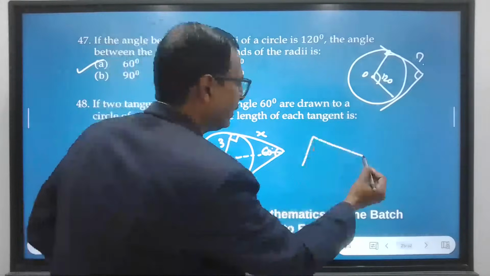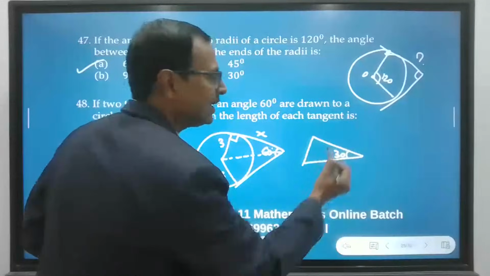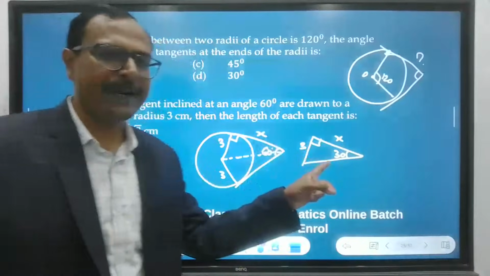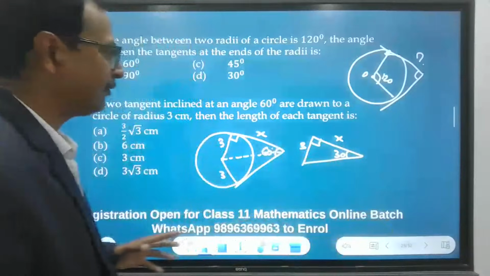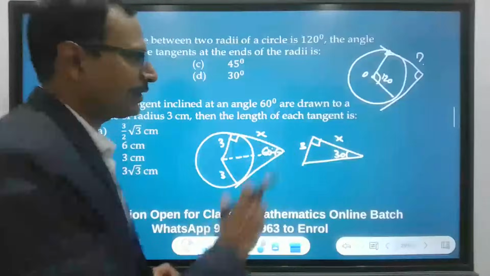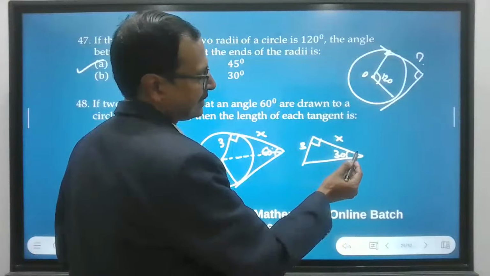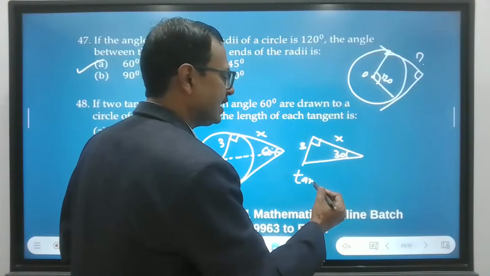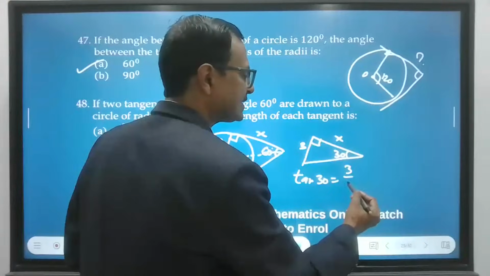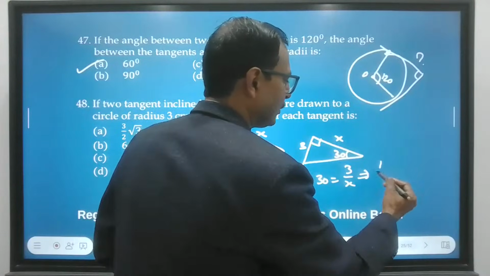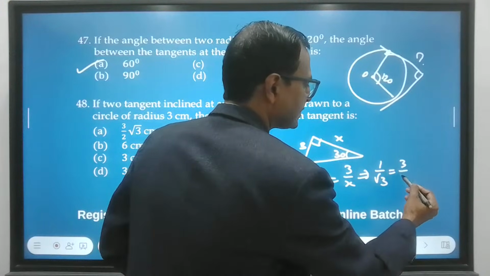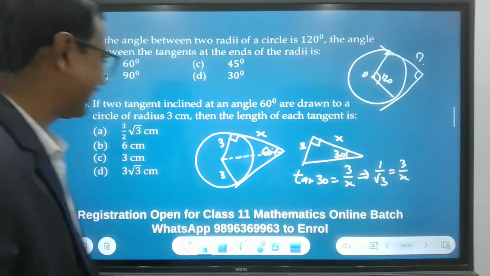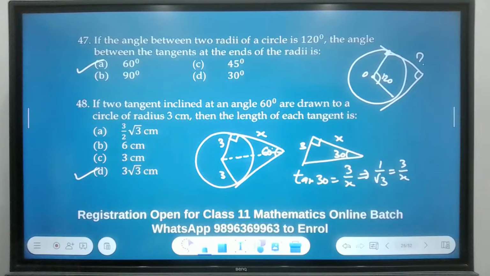So a triangle like this, having this angle as 30, this is x, this is 90, and this is 3. So using trigonometry, I can very easily find the value of the length of the tangent. So what will that be? I think this is the base, this is the perpendicular. Perpendicular upon base is tan. So tan 30, perpendicular 3, base x. Tan 30 is 1 by root 3, 3 upon x. So the value of x will be 3 root 3. And the answer is D.